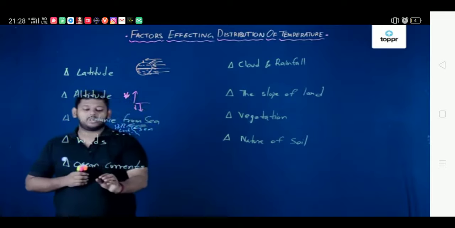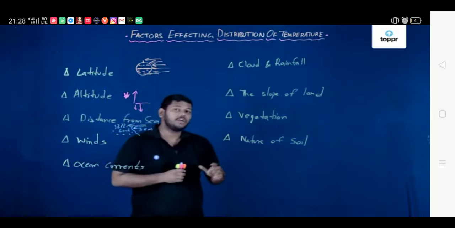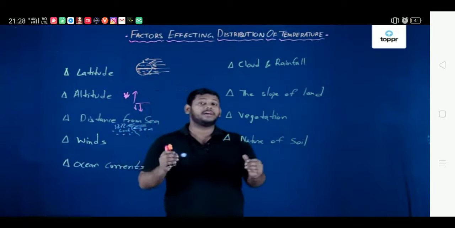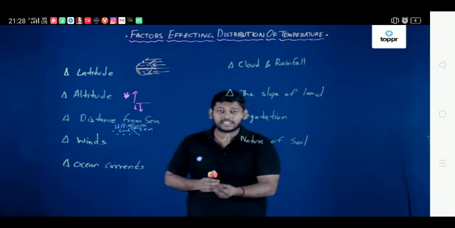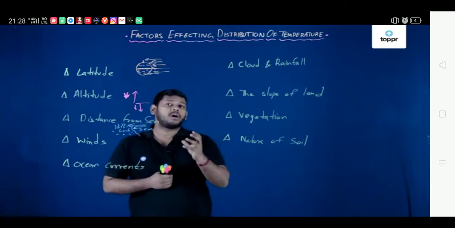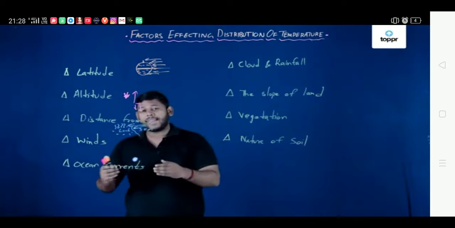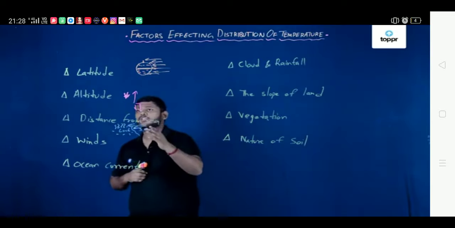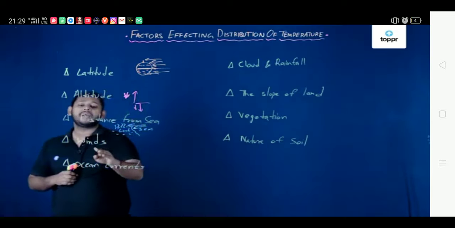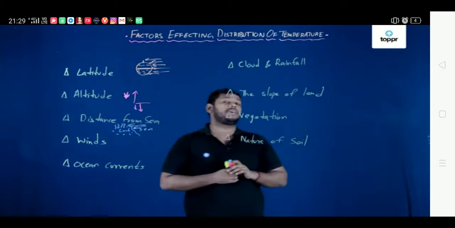Now, if we talk about the ocean currents, they also have a great role in determining temperature, because when warm currents and cold currents meet, temperature differences occur rapidly, which causes a chance for rainfall or cloud forming. Hence that is the effect of ocean currents on temperature as well.